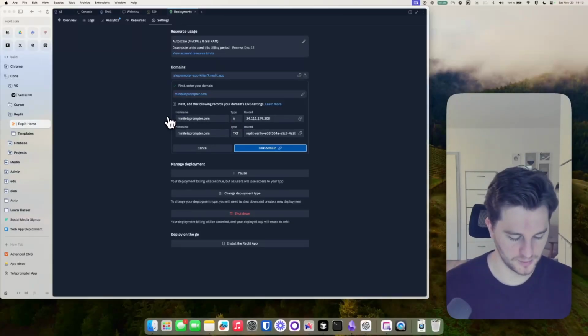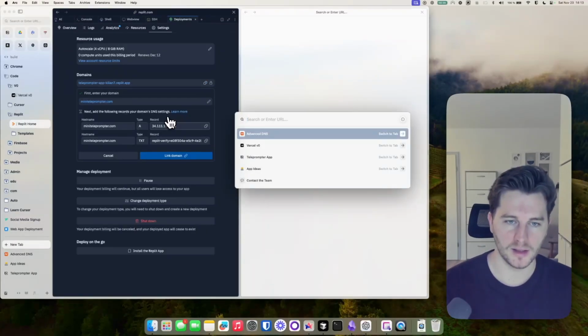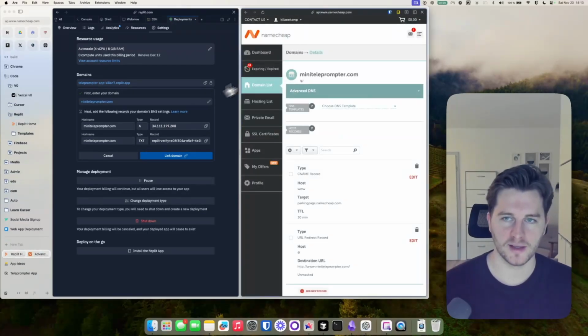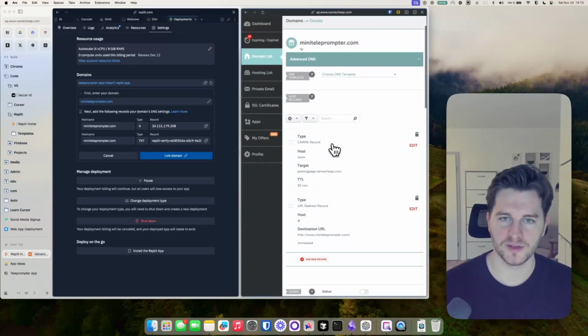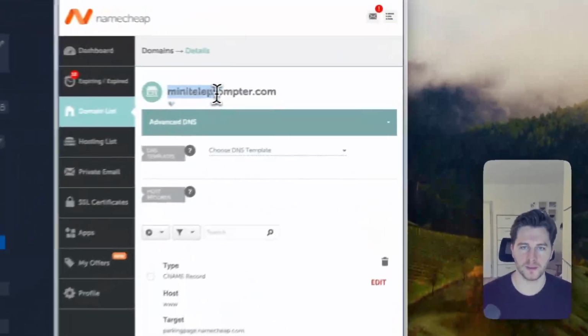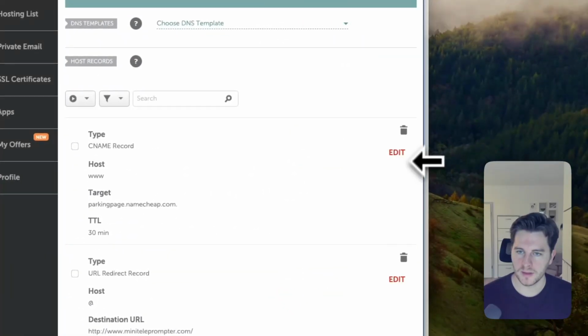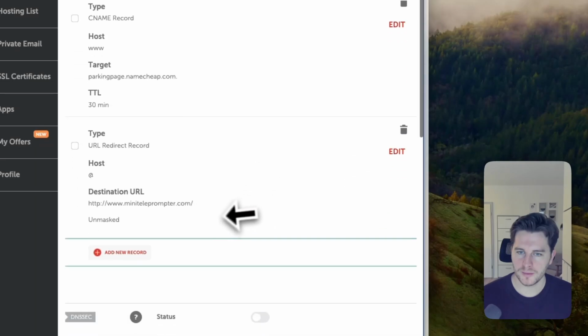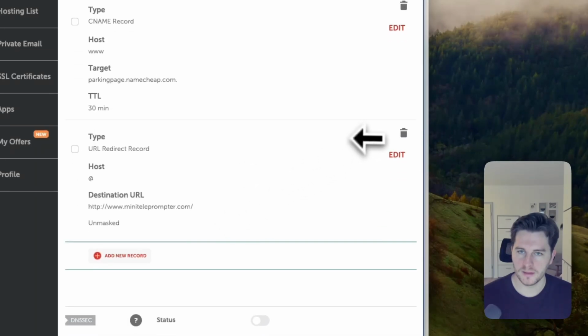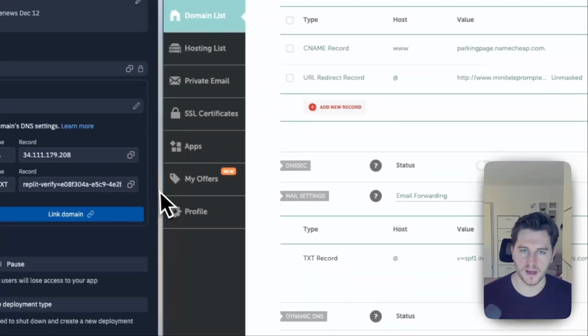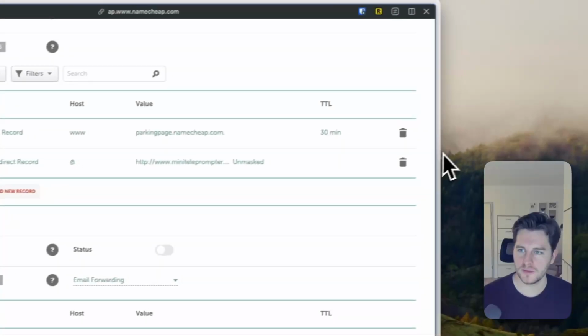So for that, I'm going to use advanced. I have this up here in a split screen. So this is the domain that I bought, miniteleprompter.com. It looks a little funny here. Okay.